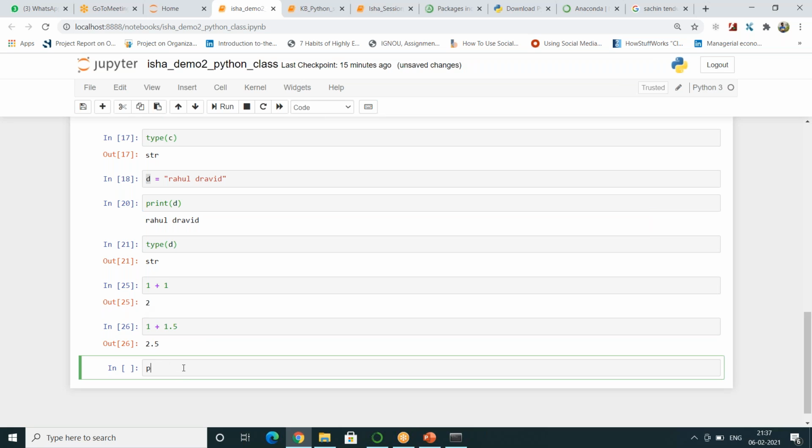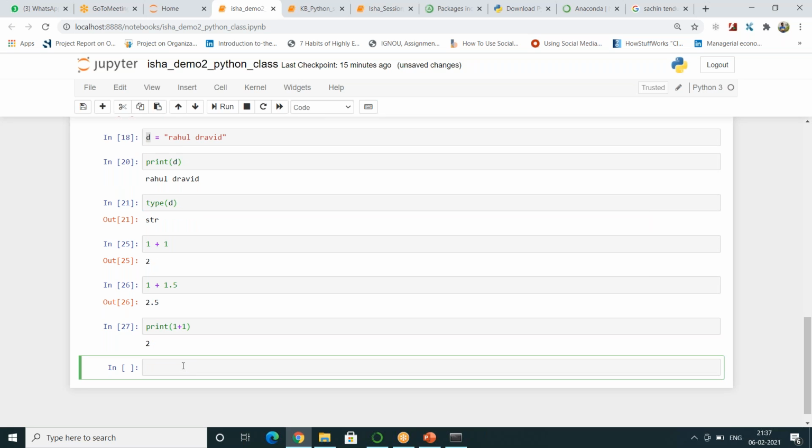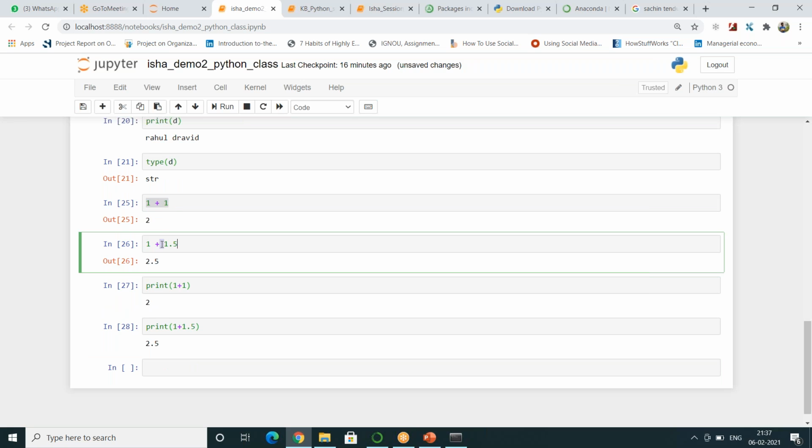So can I do something like print type of 1 plus 1? Okay, print 1 plus 1.5. Answer is 2.5. Because we are running these lines 25 and 26 within Anaconda, you are seeing the numbers 2 and 2.5 as a result.